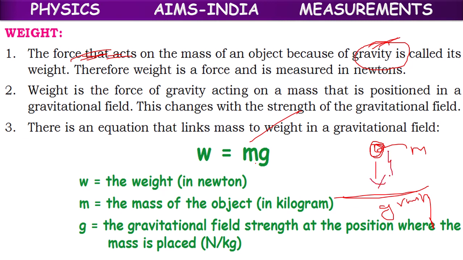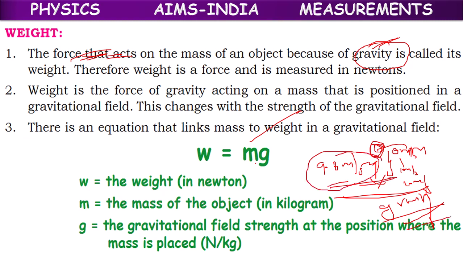Means the velocity of the ball changes. Beginning 0 meter per second at the top, next 10 meter per second, next 20 meter per second. Its velocity will change. That change, because of gravitational force, has a value of 9.8 meter per second square. So this is called change in velocity because of gravitational force, or acceleration due to gravity.